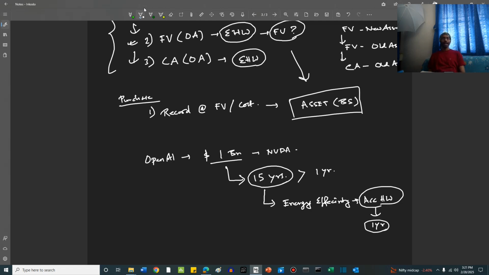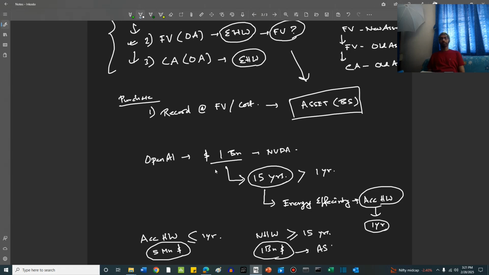No, right? The accessory hardware has a shelf life of 1 year or less. The new hardware has a shelf life of at least 15 years, that is 15 years or more. So, both have expenses, right? The new hardware costed 1 billion. Let's say the accessory costed 5 million. We already know the new hardware goes to the assets. The reason here is it has a shelf life of more than 1 year. In this case, 15 years.